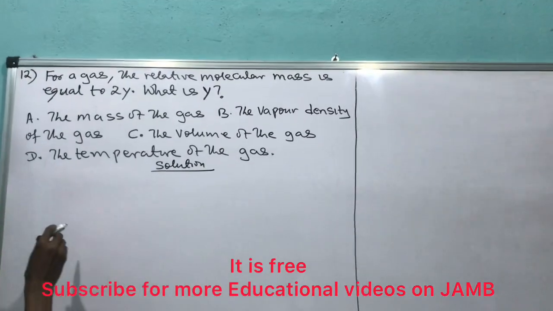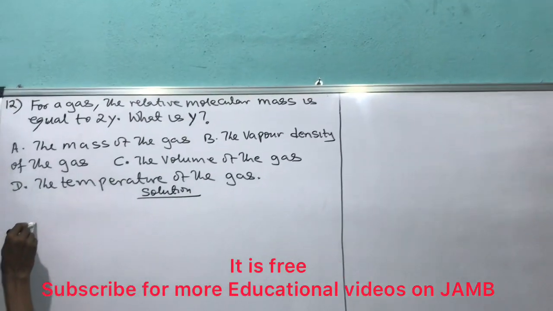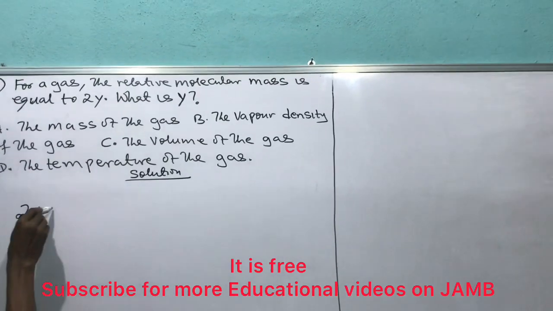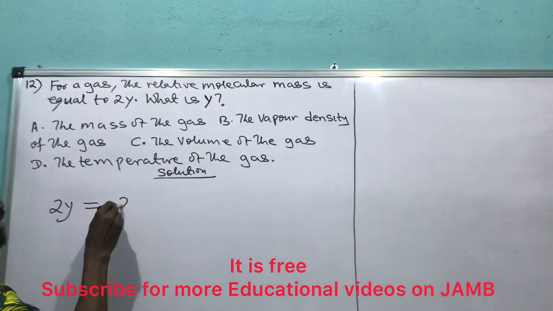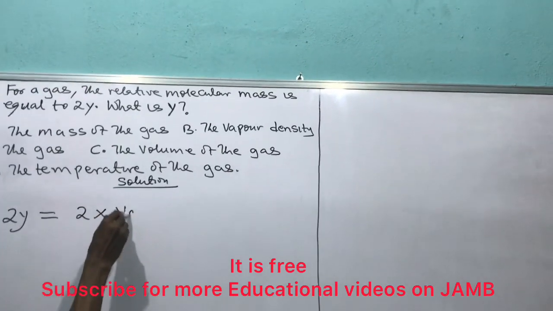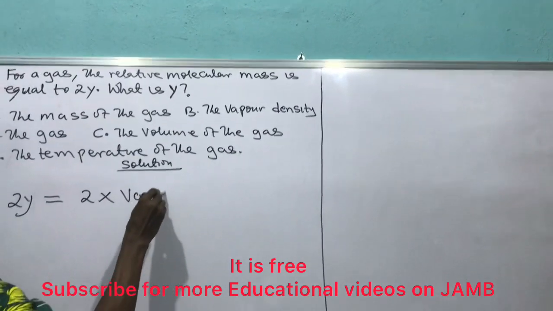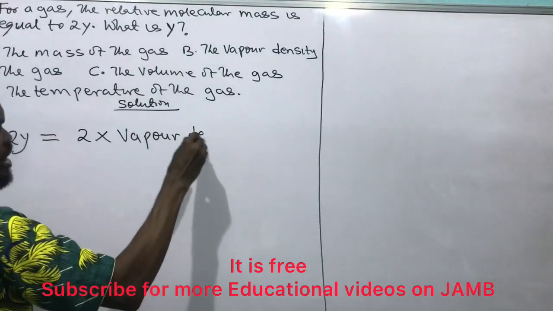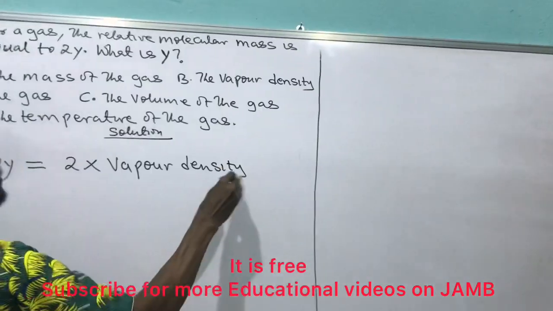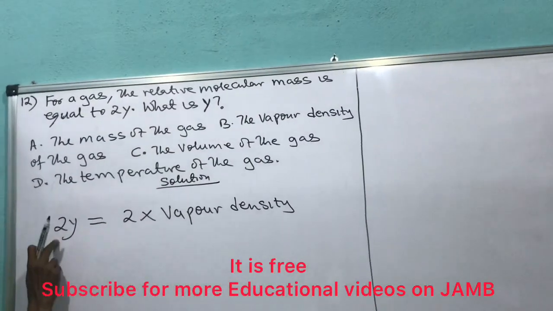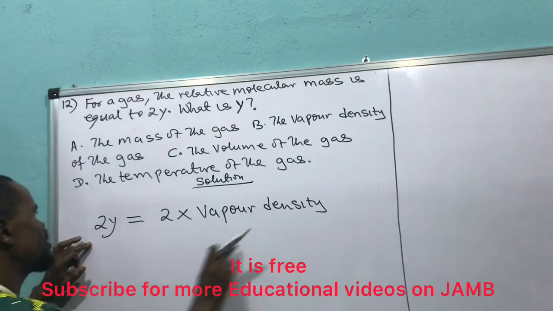I remember that relative molecular mass, which is 2y, is equal to 2 times vapor density. That's what I know: the relative molecular mass is equal to 2 times vapor density.